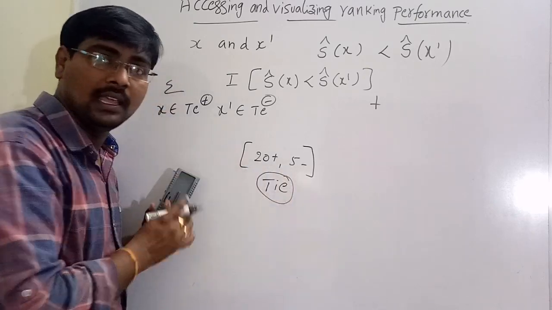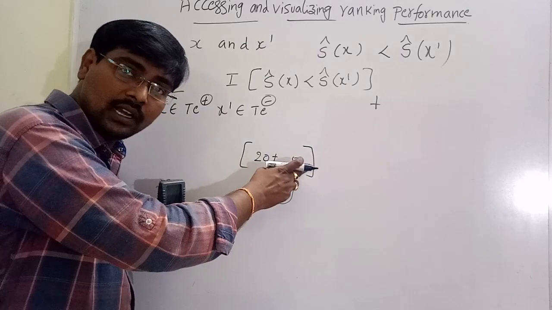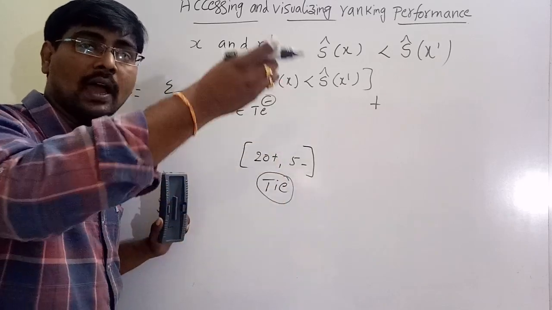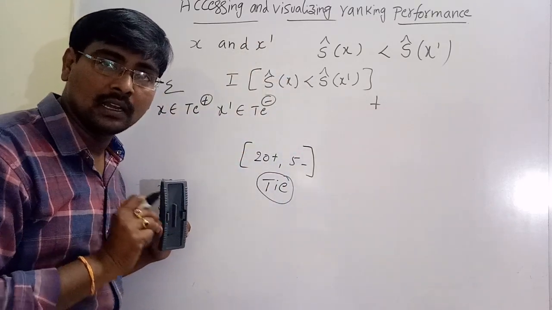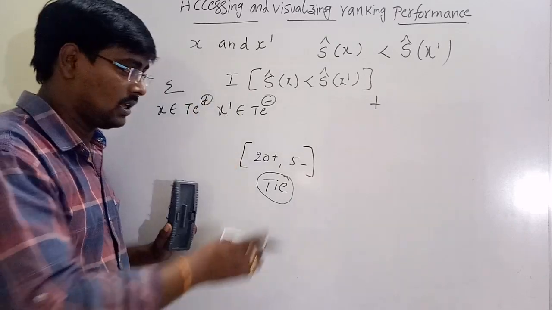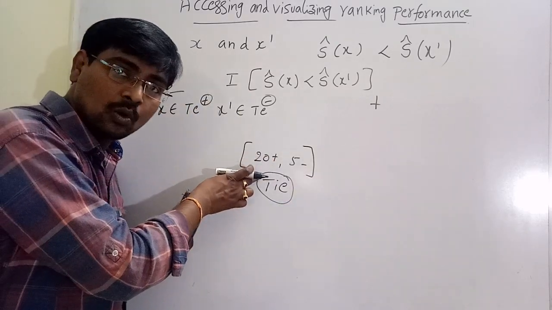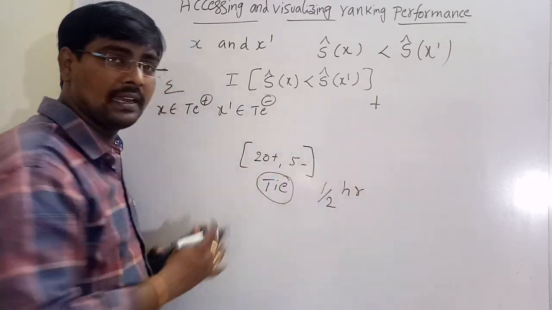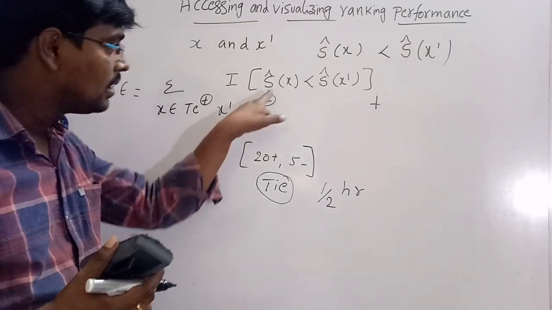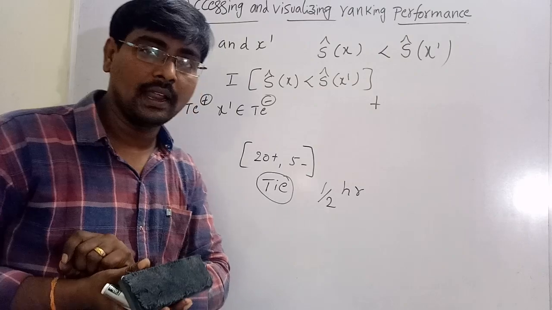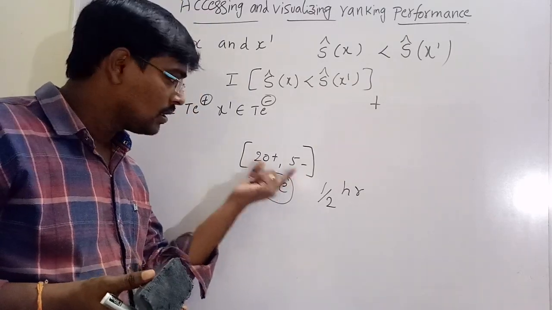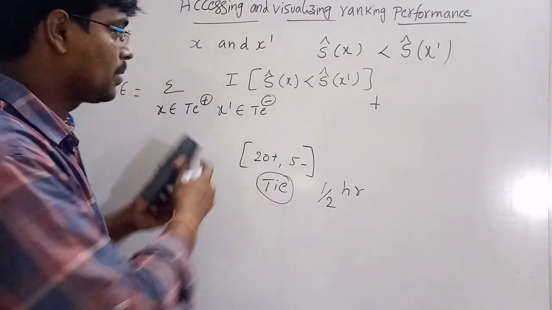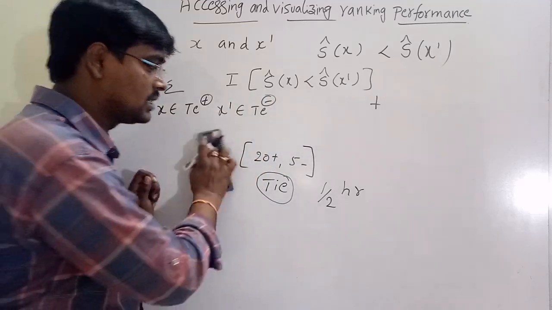In the case of a tie, these positive and negative elements have the same score. If the negative elements have a higher score than the positive element, then we are calculating full ranking error. If the negative elements have the same score as the positive element, then we call it a tie. In this case, we are calculating half ranking error. No problem. After writing the formula, I will explain by considering one example.